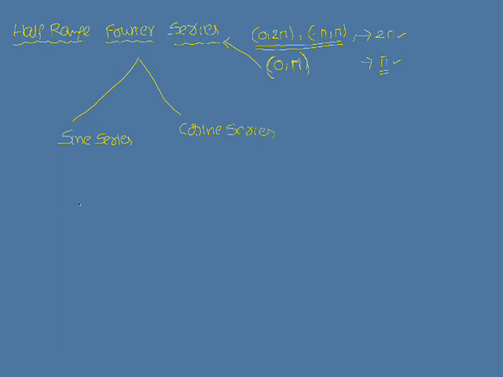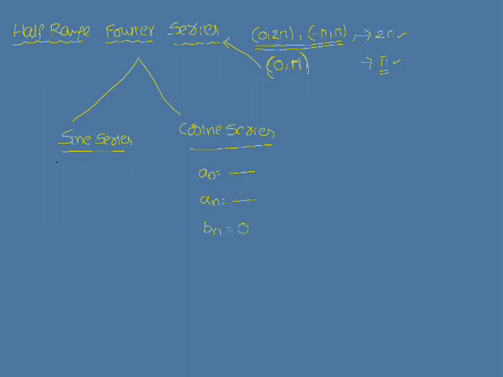You have to remember only a few points concerning the sine series and cosine series. In the cosine series, the terms that exist will be a0 and an, and the bn term will be 0.